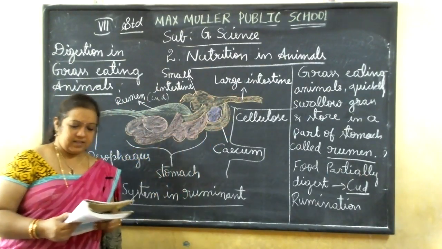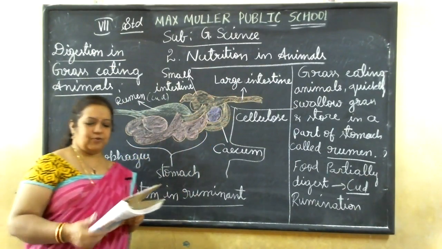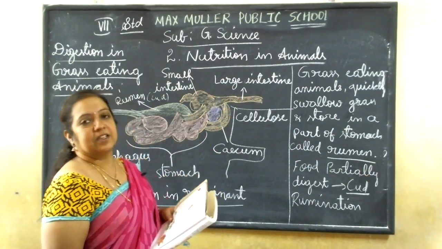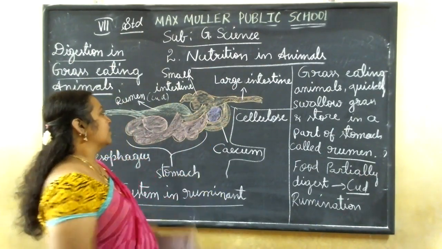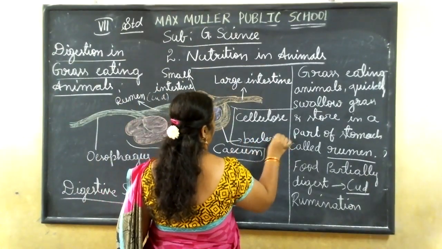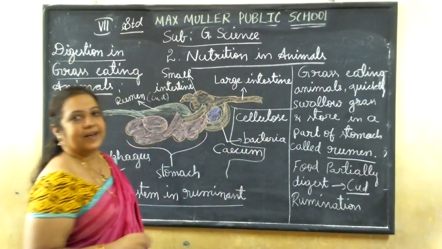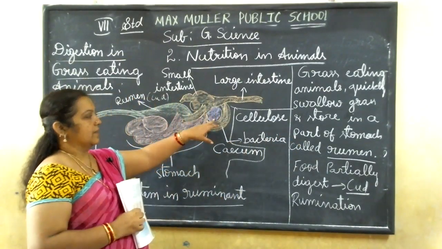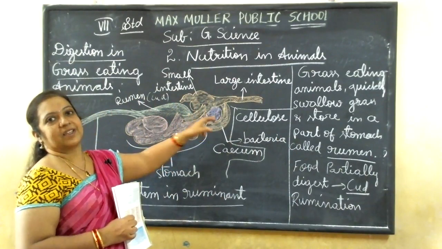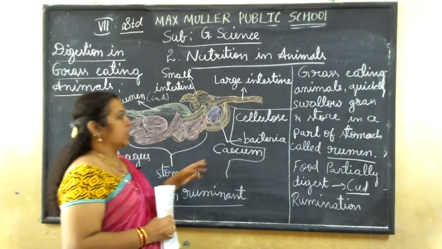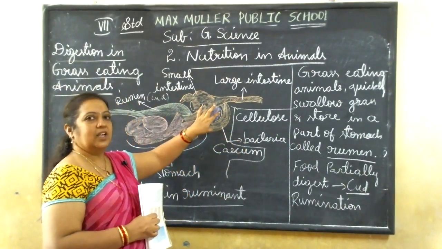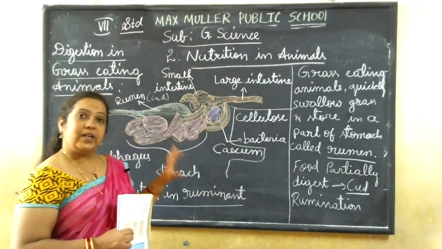Okay, large area. The cellulose of the food is digested here by the action of certain bacteria which are present, which are not present with the humans. So here in the cecum place, some bacteria are present. By the action of these bacteria only, the cecum is able to digest the cellulose, a hard fiber. Cellulose is nothing but a type of carbohydrate. This type of bacteria are present here only in the cecum, that too in the ruminating animals.